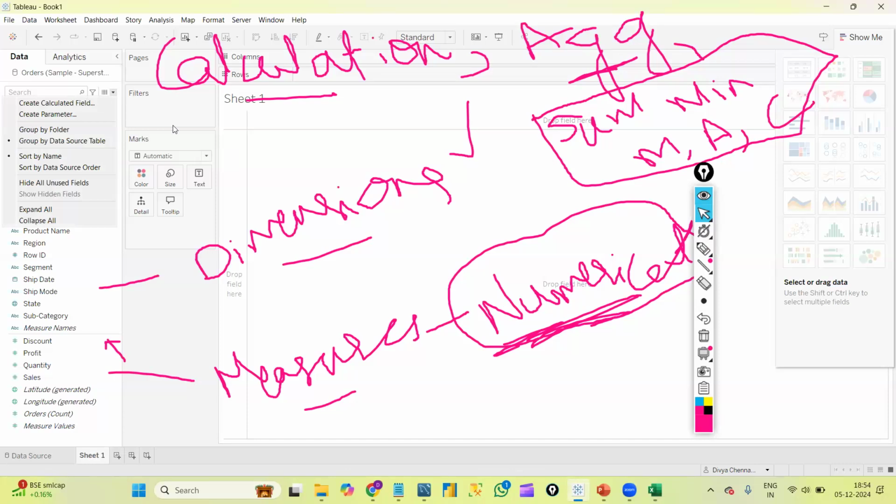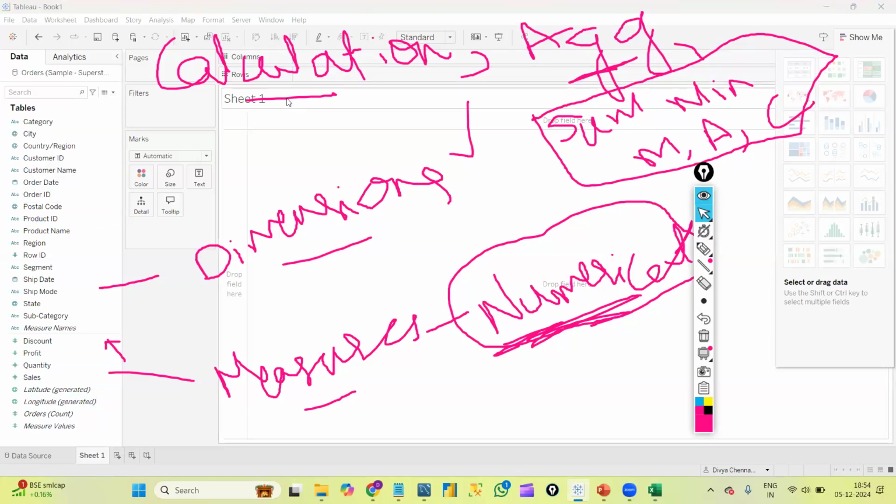Okay. So what are all the aggregate functions we have in SQL? The columns on which we can perform calculations and aggregate functions belong to the measures, and all the remaining columns belong to the dimensions. For that reason, row ID is a numerical data, but row ID is static here.